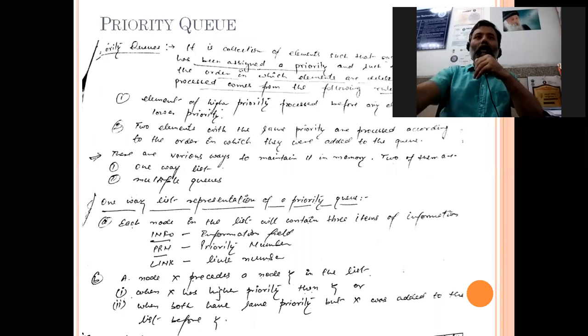Now, priority queue. Priority queue is another variation of queue. A priority queue is a collection of elements such that each element has been assigned a priority. Priority queue means it will work just like the queue works, but the difference is each element will have a particular priority, and this priority will affect the insertion and deletion.